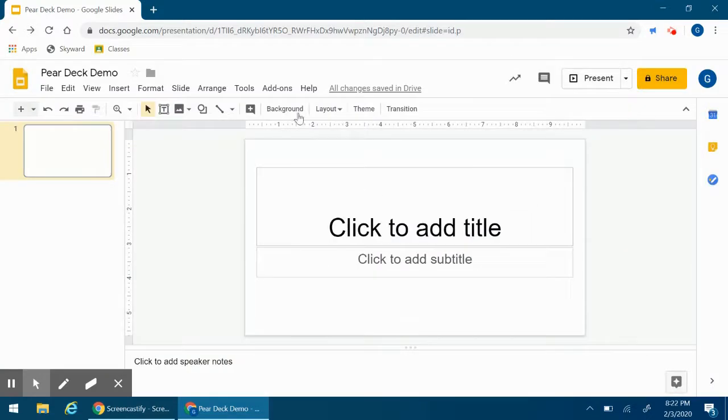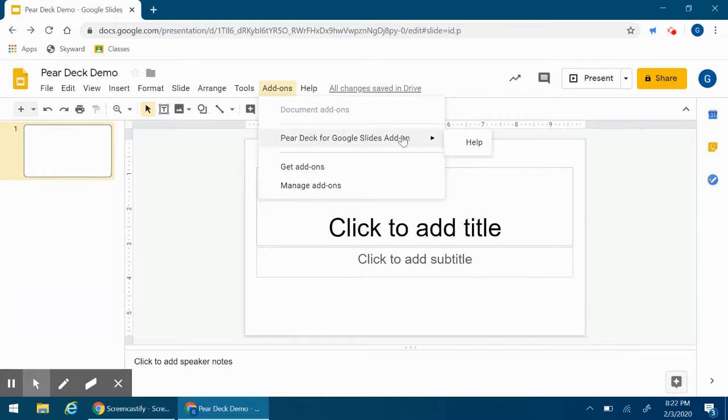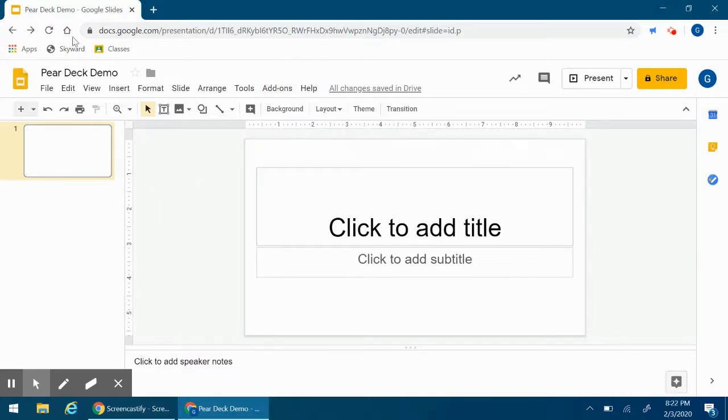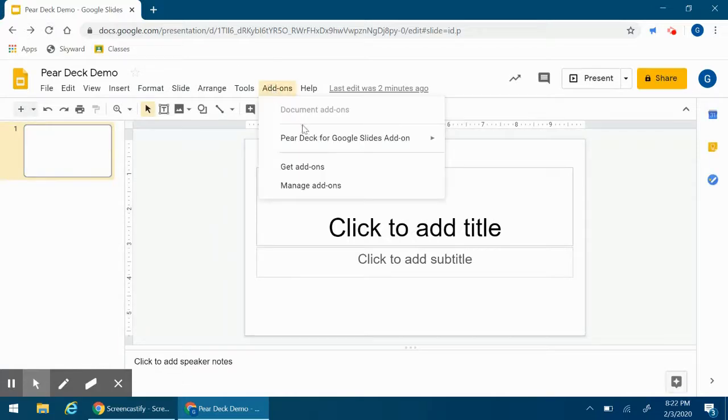All right. And now to access Pear Deck, click Add-ons, Pear Deck for Google Slides. It's not there. Maybe I need to give it a minute. Let me try refreshing. And there it is, Open Pear Deck add-on.